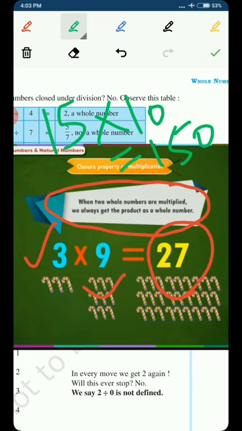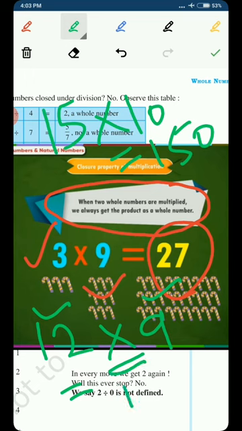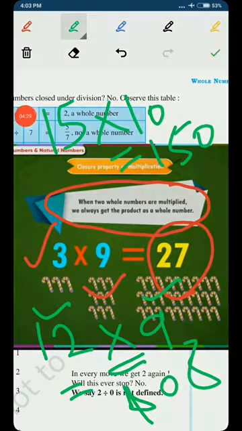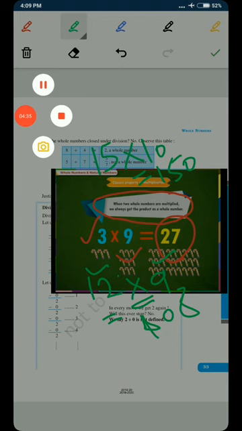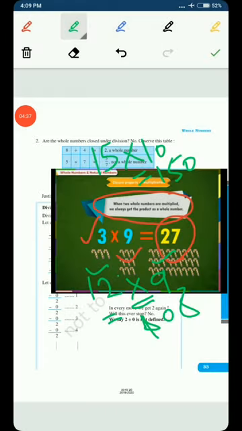For one more example, you can take a number like 12 and you can take a number 9. 12 is a whole number and 9 is a whole number, and we are applying the operation of multiplication. What are we getting? We are getting 108. So this is the commutative property of multiplication. Sorry, closure property of multiplication.